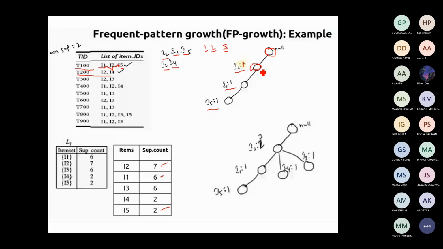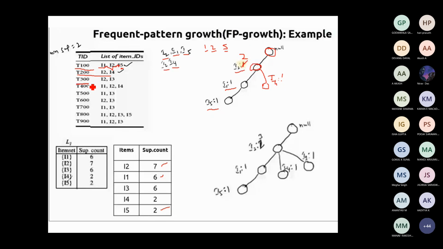On the right, you make a node I4 and make its count 1. Now you update I2 from 1 to 2. Then I2 is done, I4 is done.